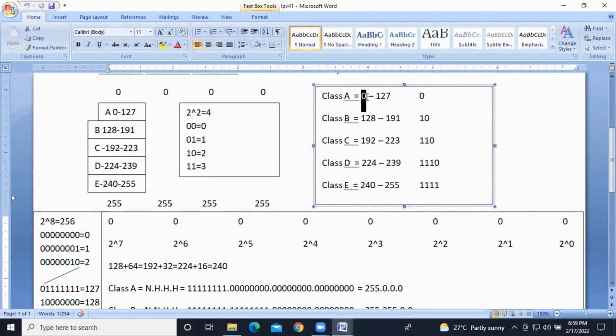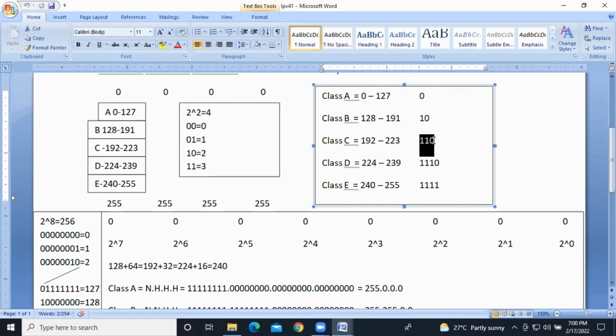So we are writing from 0, so it will end with 191 and it starts from 128. Because we are writing from 0, we should do minus 1, right? Got it. 128 to 191, this is the class B range. I hope you're clear, guys.